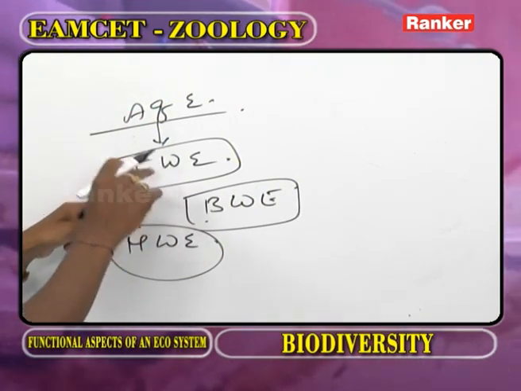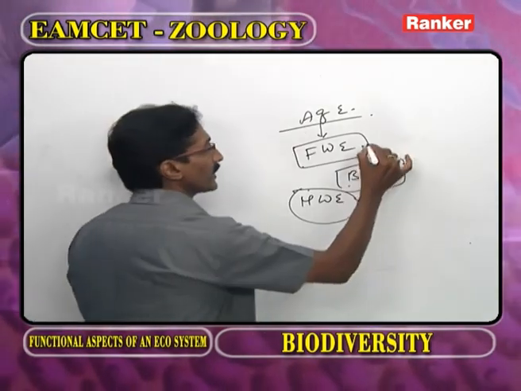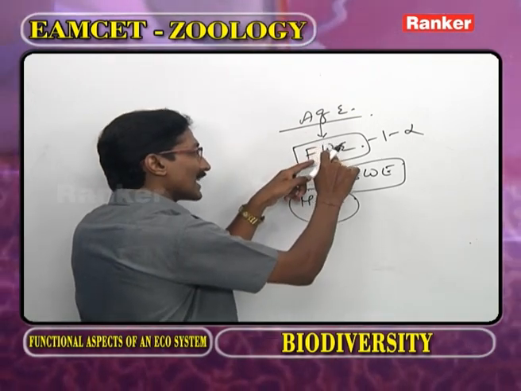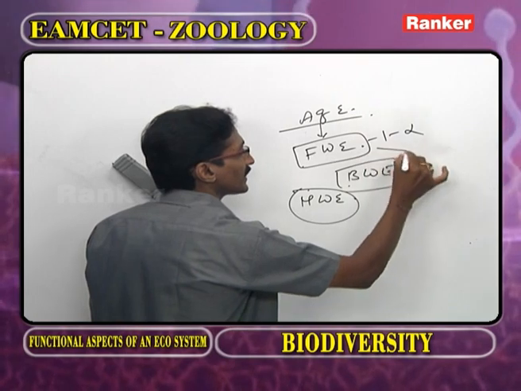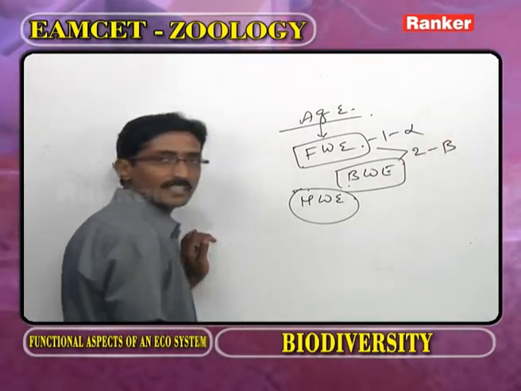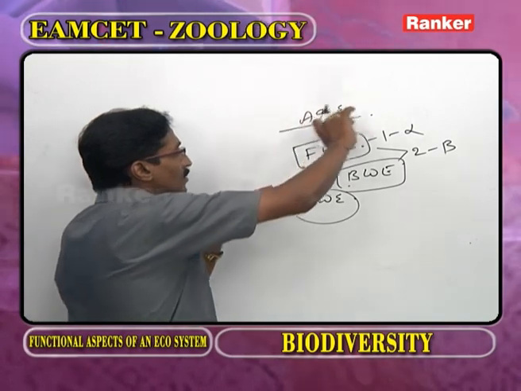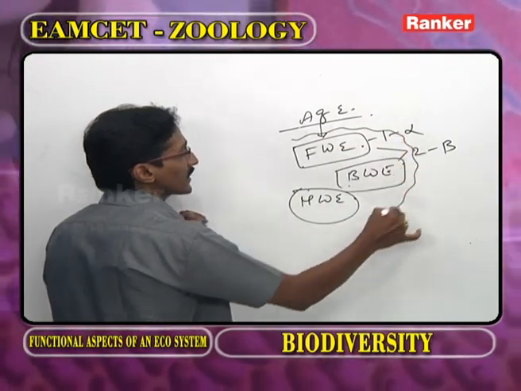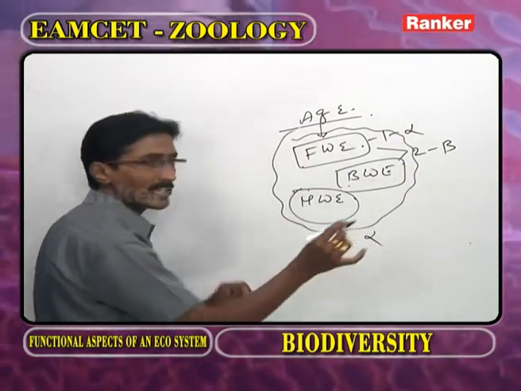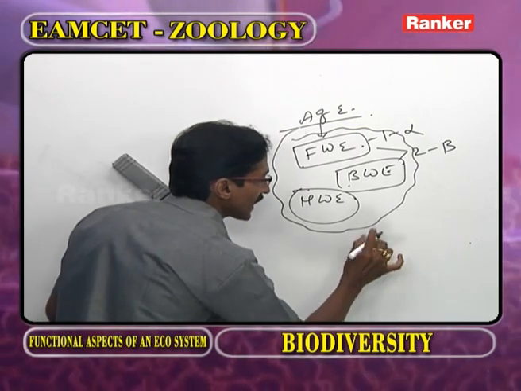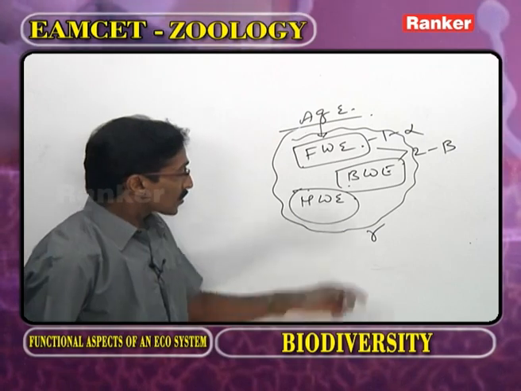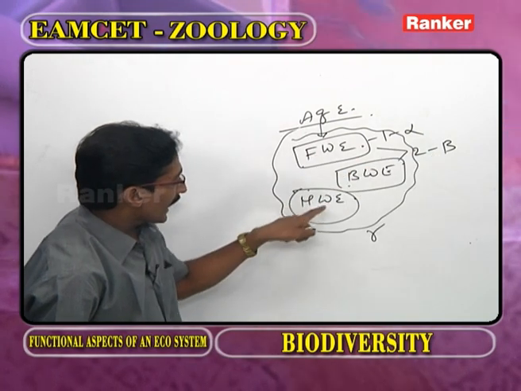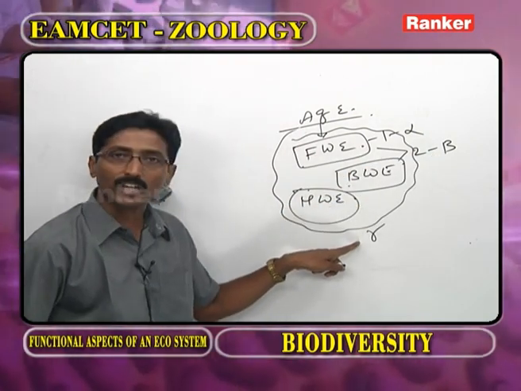As we observe the diversity in one ecosystem, that is called alpha diversity. As we observe the diversity between two ecosystems, then we call it beta diversity. As we observe the diversity among all ecosystems, that we call gamma diversity. So only in one ecosystem alpha, between two ecosystems beta, and among all ecosystems gamma.